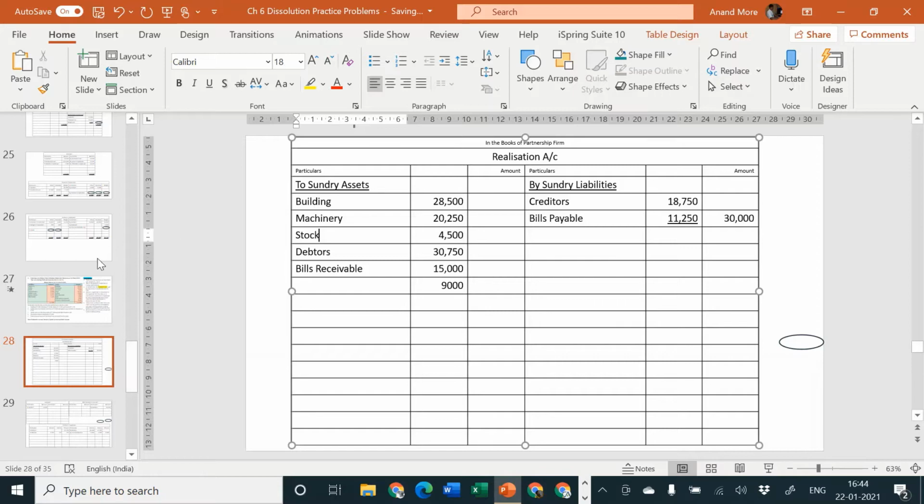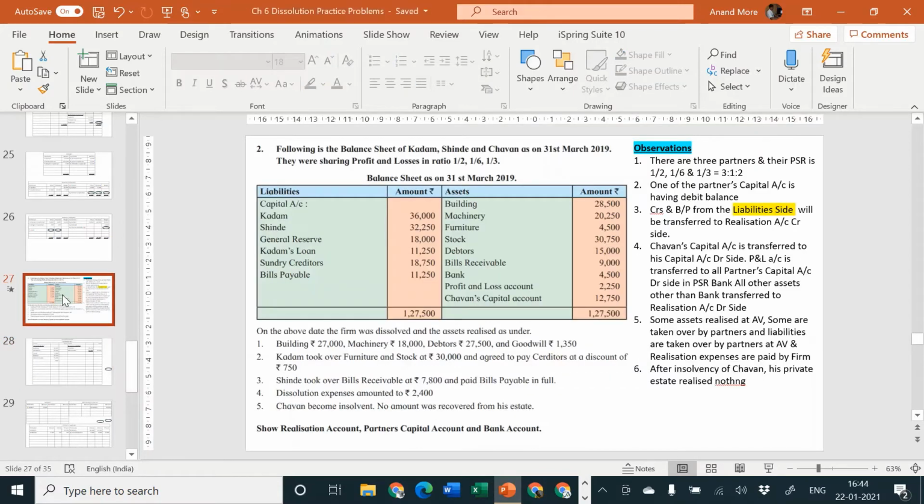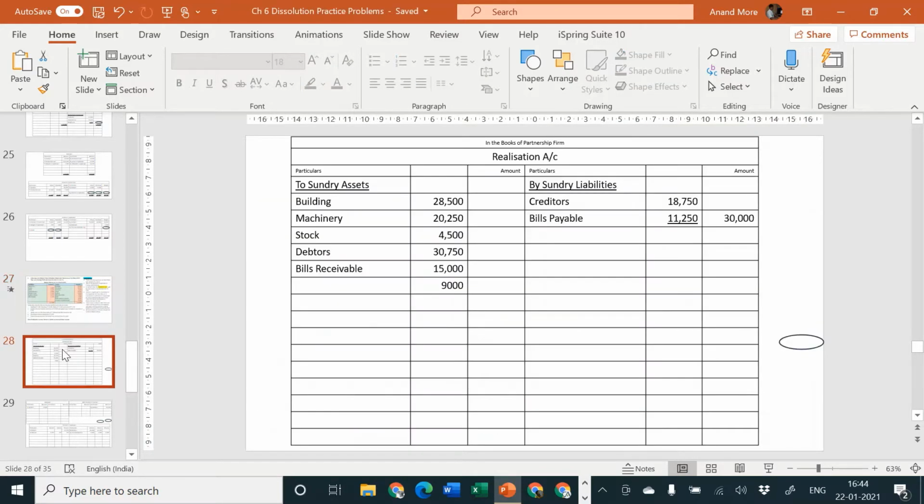Here I think I have not taken furniture. Furniture is the third item, yeah. So stock and other things can come down.